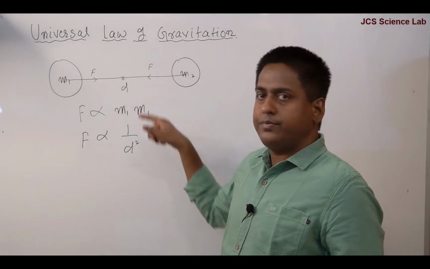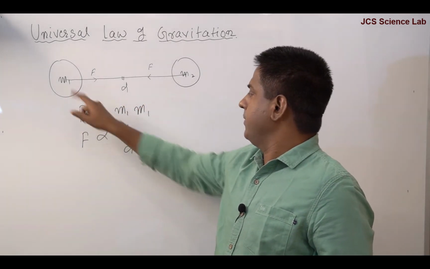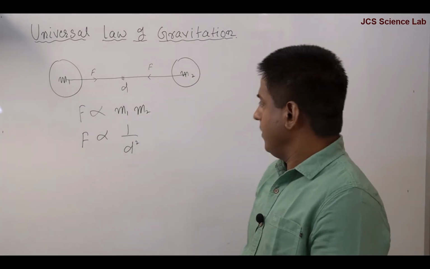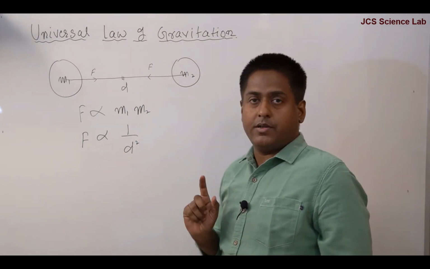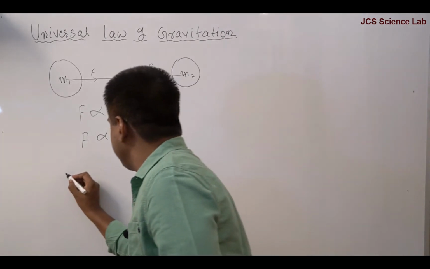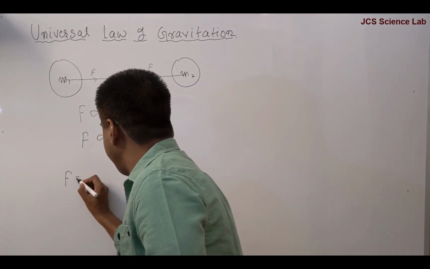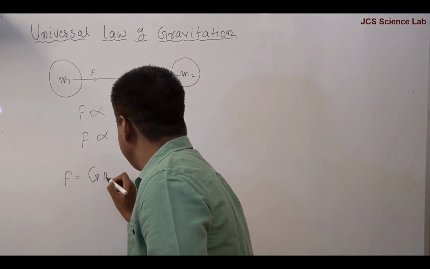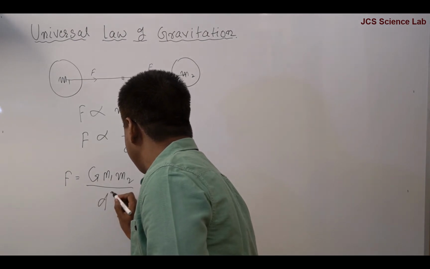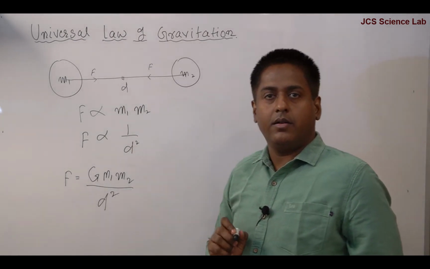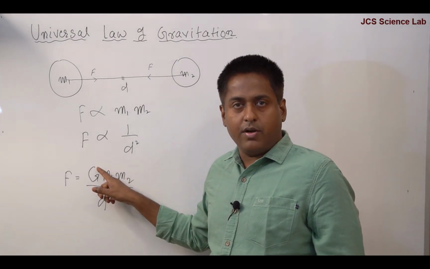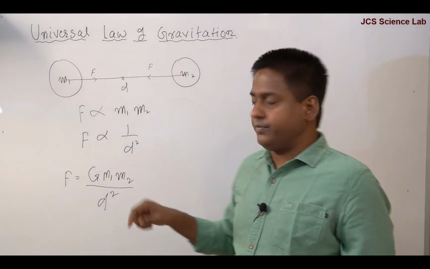The distance is d here, and m1, m2 are the masses. When you combine these two, you will get F is equal to capital G m1 m2 by d square. Here this capital G is called the universal gravitational constant. I will explain it later.